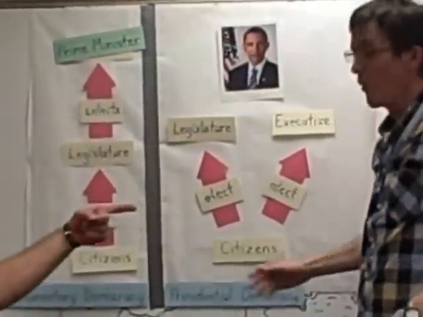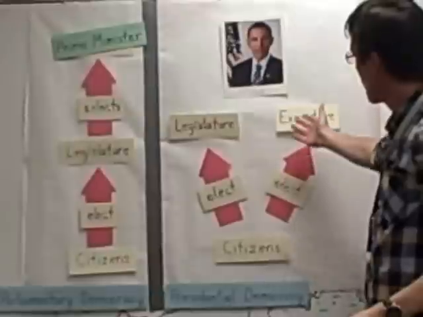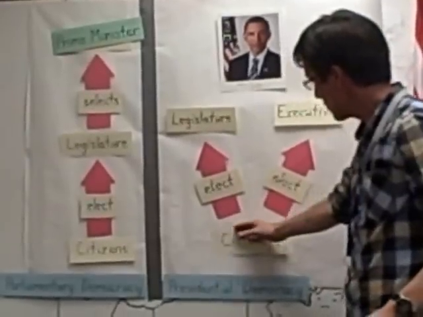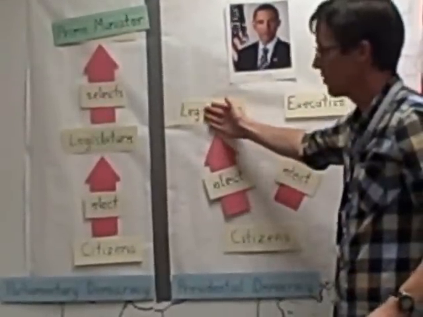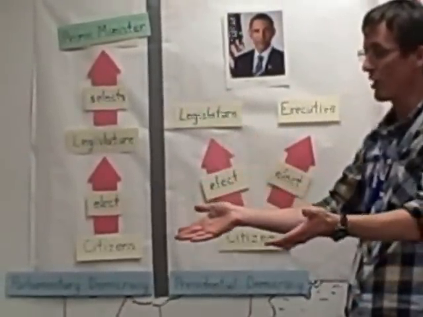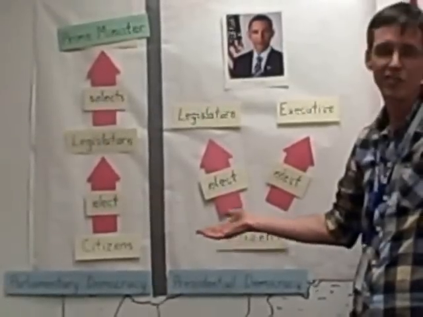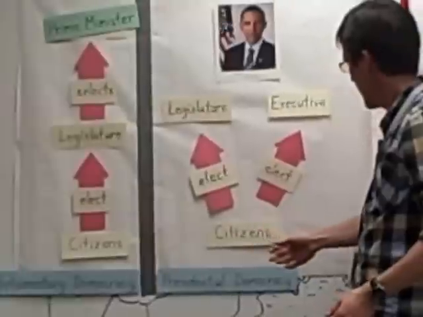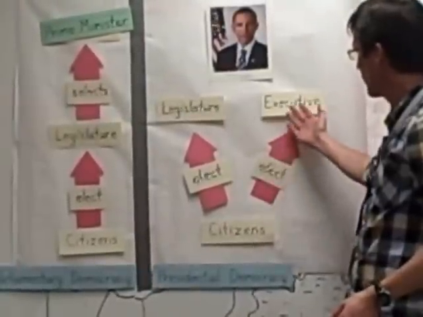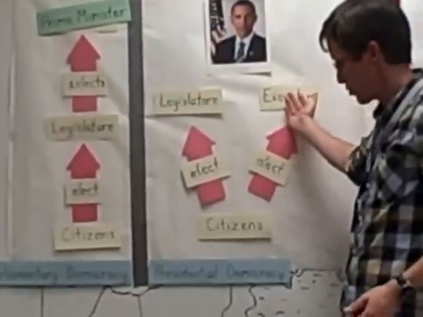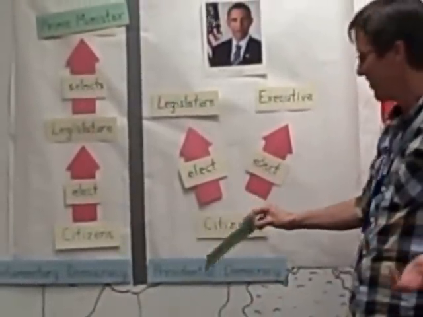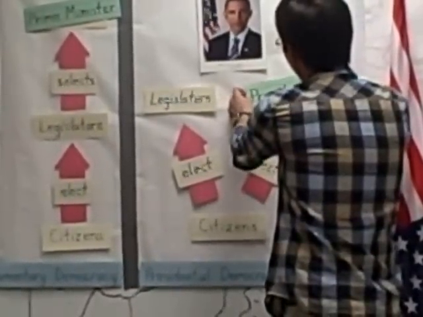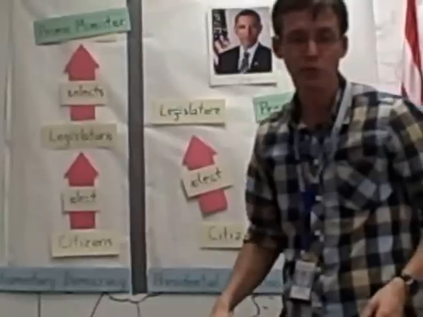All right, so this is our one. Yes, you see we have a president here. This is a presidential democracy. In a presidential democracy, the citizens elect the legislature, which in our case is Congress, Senate, House of Representatives, all that. We directly elect them, and then we also directly elect our executive, who is going to be called El Presidente. A president. Yes, ended up upside down there. Of course, our president right now is President Obama.